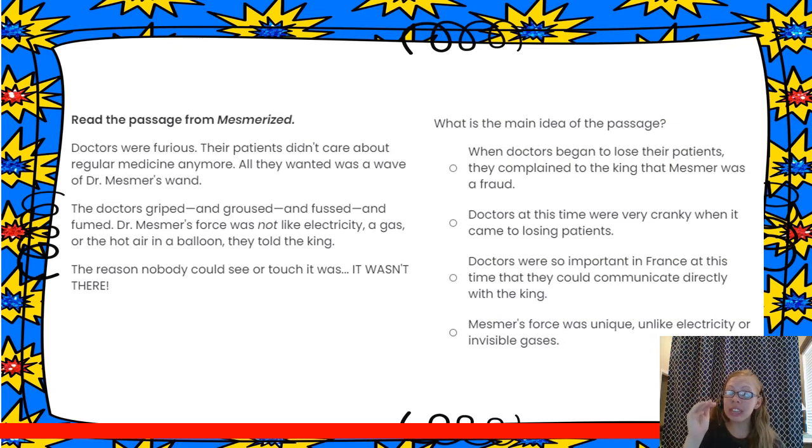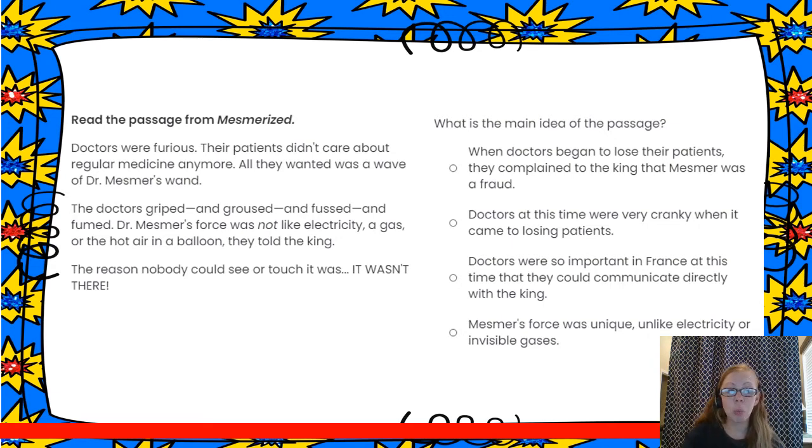So if one of these four choices is a main idea, that means all the sentences in that first passage that we read should be related. This is what we call an implied main idea. The author didn't give us a topic sentence that stated, here's the main idea, and let me tell you the reasons why and the details that support it. We actually have to think about, what did we read?